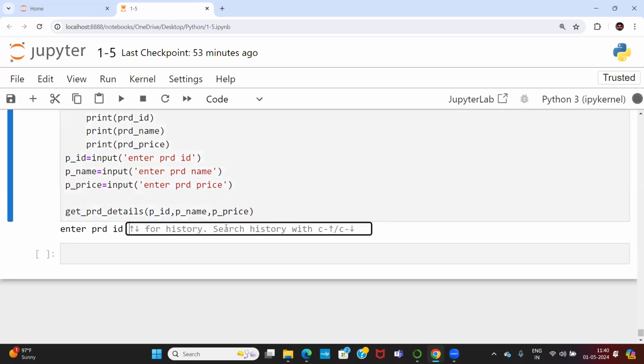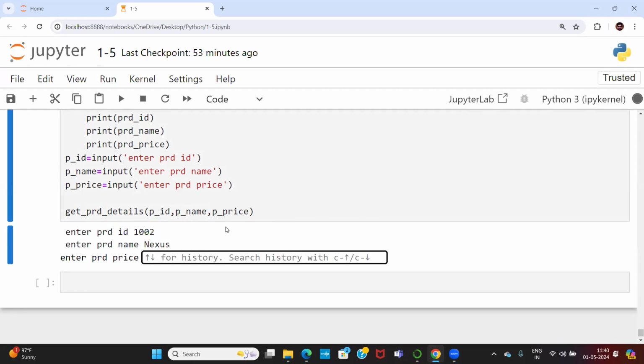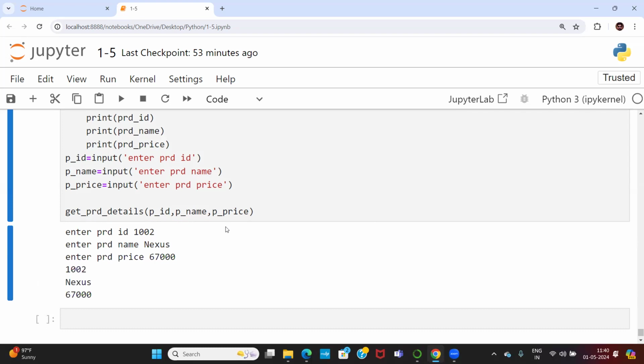First of all, it is asking me product ID. Whenever you execute a function, it is waiting for the parameter value, but the parameter value needs to come from the input function. So the parameter value is getting stored here, 1002, and product name, so this time it is Nexus, and product price 67,000. Enter. So finally the values got printed. I'm trying to give some more extension here.